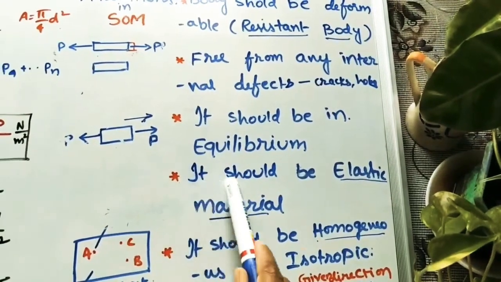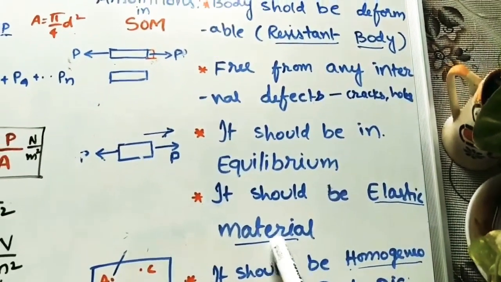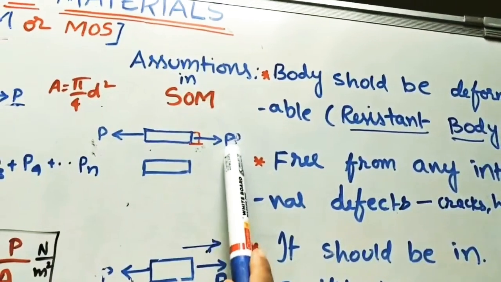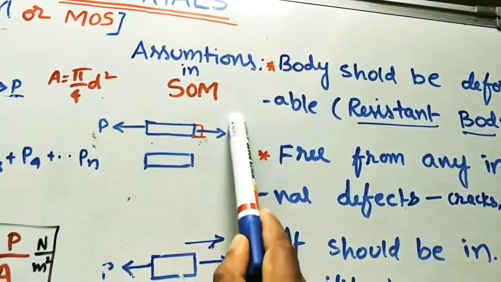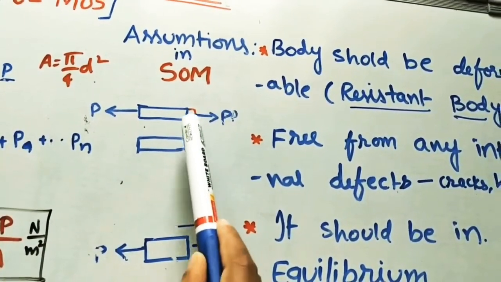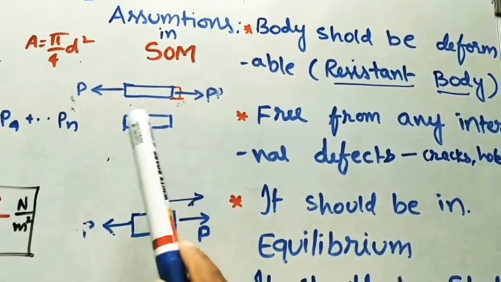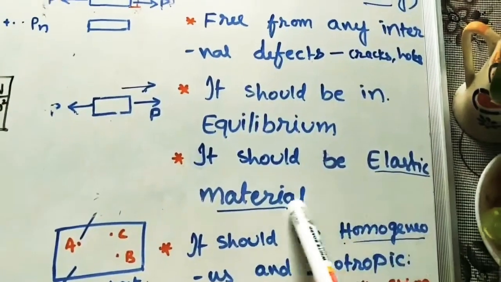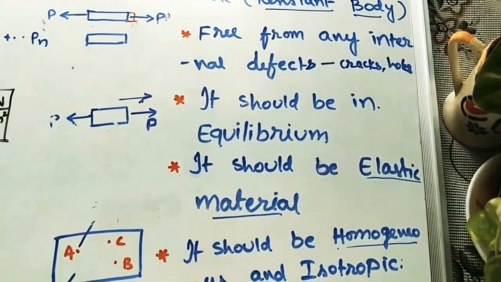The next assumption is it should be an elastic material. As I told previously, elastic material means whenever we apply the force, it will elongate along the force direction. Whenever we remove this force, it comes back to its original position. That property is called elasticity. So this material we can call an elastic material. Whatever materials we use in strength of materials should be elastic materials.